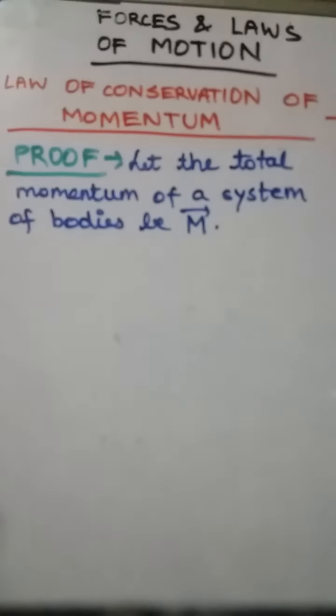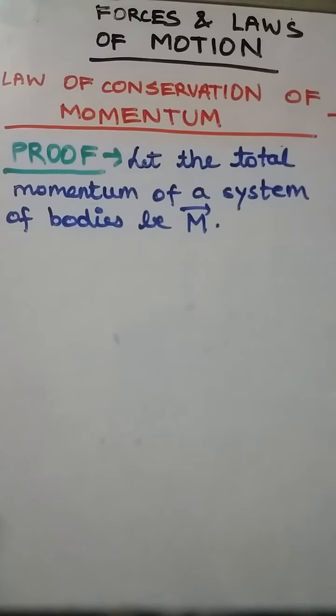Okay, so when the externally applied force is 0, then we can write the rate of change of momentum, as we have seen from the second law of motion, is equal to 0.